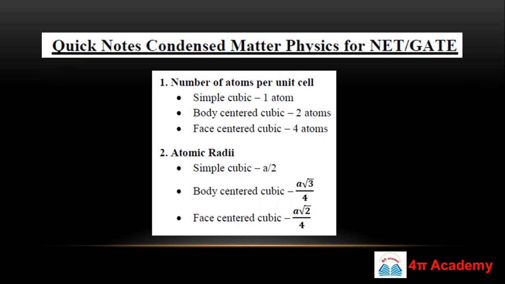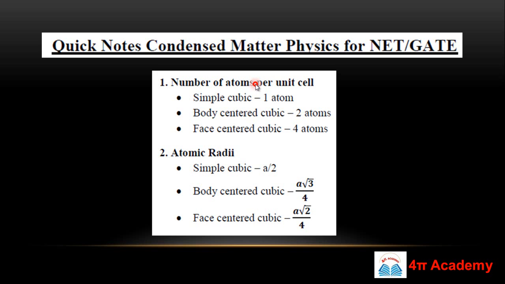We will start from the basics of solid state physics. As you all know, the basics of solid state physics means everything about the crystal, meaning the atomic radii and the number of atoms per unit cell. These are the very important parameters in a crystal, so we will discuss these things.